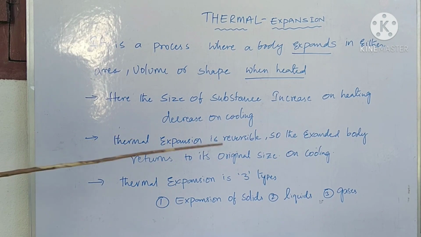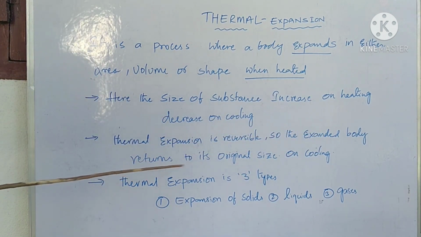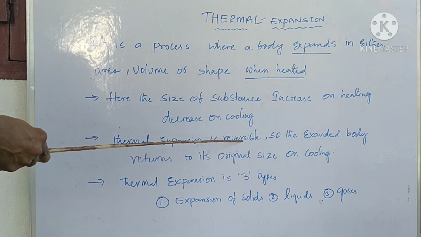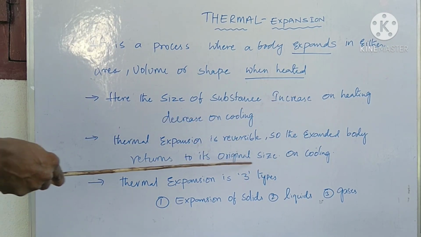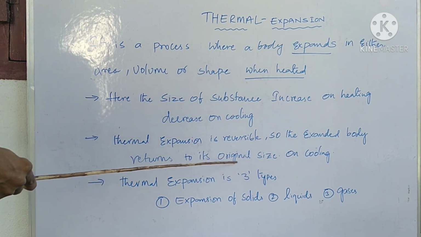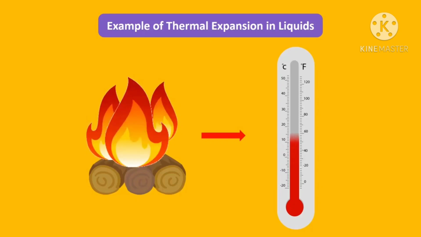Next, thermal expansion is reversible, which means when a body expands on heating, it returns to its original position on cooling. In a thermometer, mercury is an example of expansion in liquids. When we increase the temperature, the mercury expands, and when the heat is removed, mercury returns to its initial position.